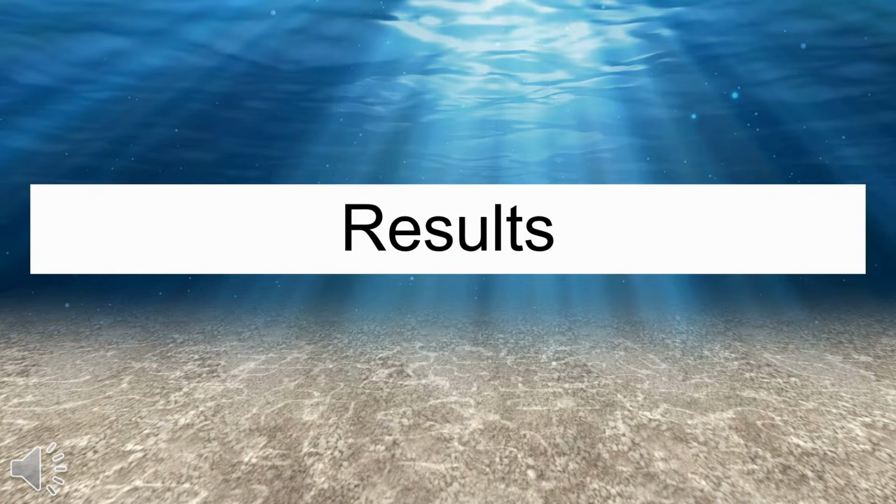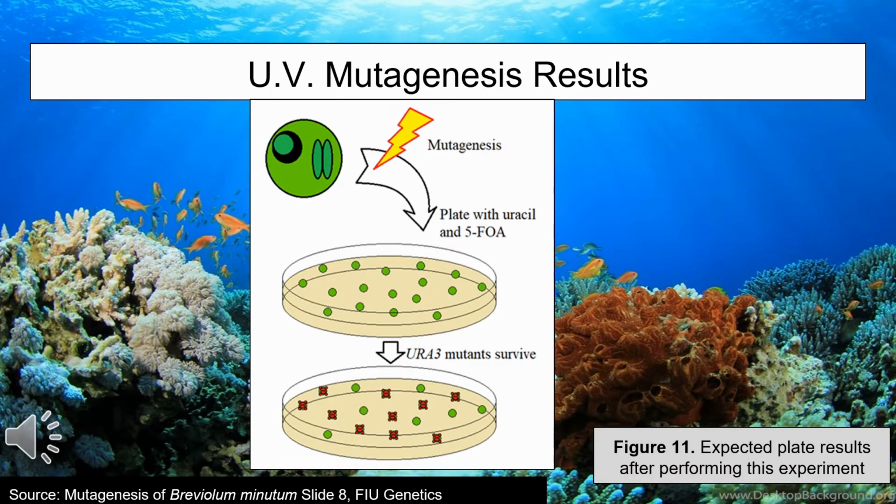This is Jason, and I will be talking about the results. The first experiment conducted was UV mutagenesis of Breviolum minutum, and unfortunately, even though plating was successful, the plates were contaminated, and we were unable to see them. If the plates were not contaminated and they were plated properly, we would have seen some growth.